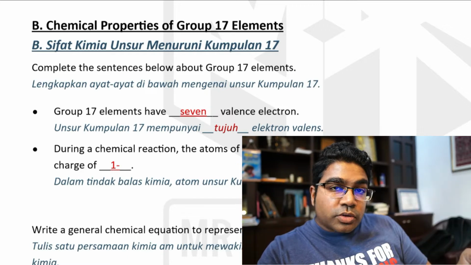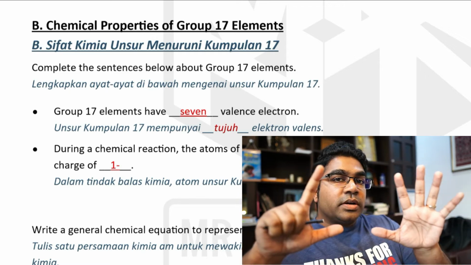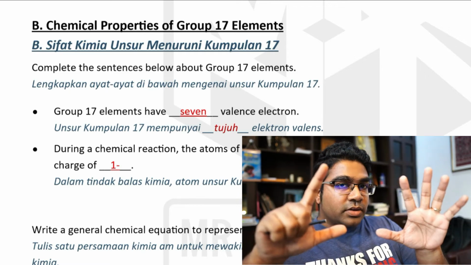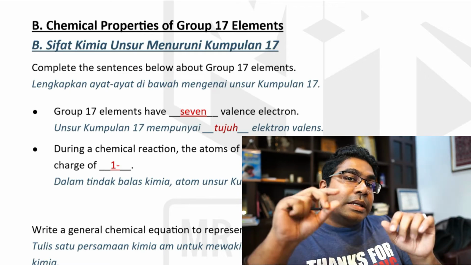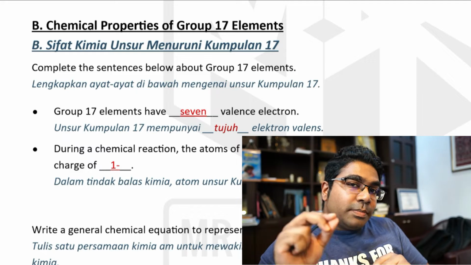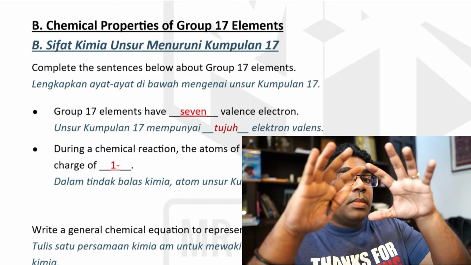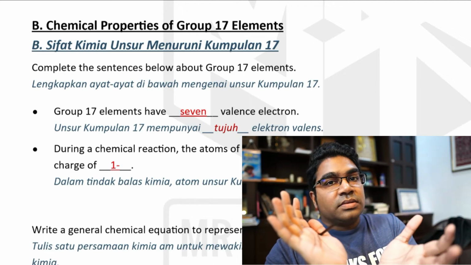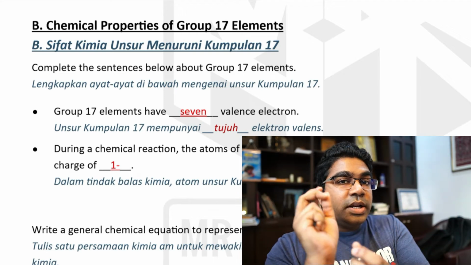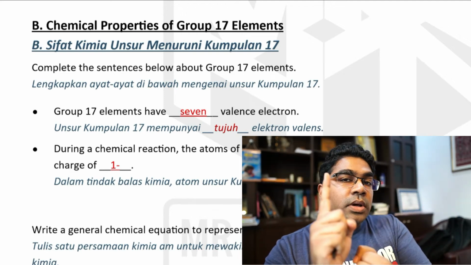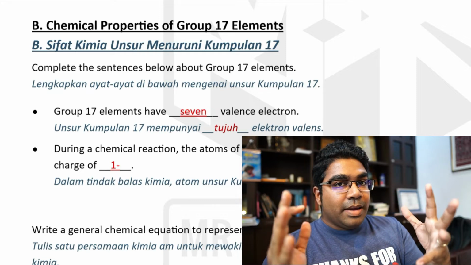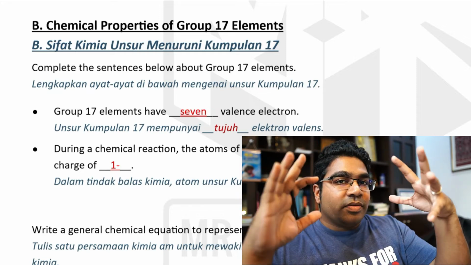Jika unsur kumpulan 17 mempunyai 7 elektron valence, since it has 7 valence electrons, maka unsur kumpulan 17 hanya perlu menerima 1 elektron untuk memenuhi petala valence. Therefore, group 17 elements only need to receive 1 electron in order to achieve stable electron arrangement.